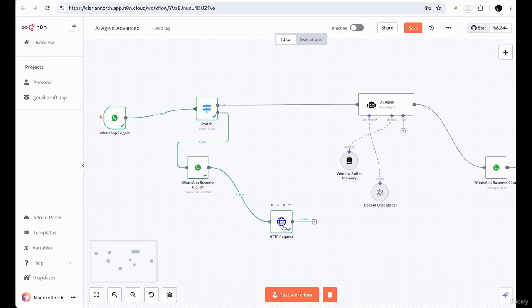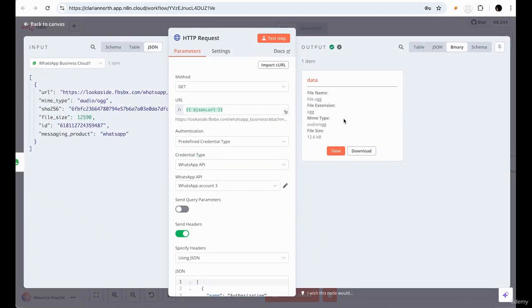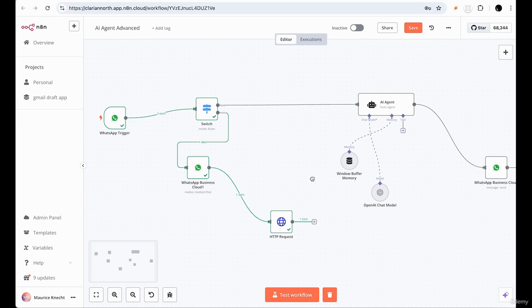But right now, remember, the HTTP request is just this data. What we want to do is actually convert the data, and then also transcribe it, because we want to extract the audio and interpret it, going from voice to text, or speech to text.